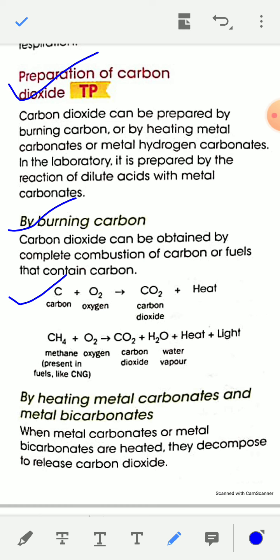Similarly, if you burn any hydrocarbon like methane or ethane, you will get carbon dioxide gas. For example, when methane CH4 is burned: CH4 plus O2 gives CO2 plus H2O plus heat plus light.